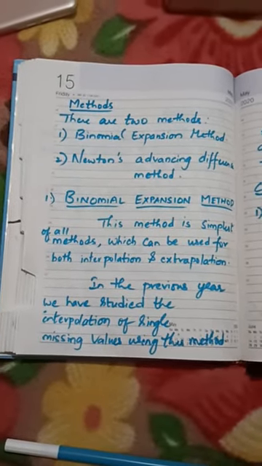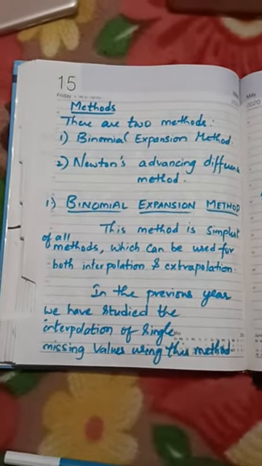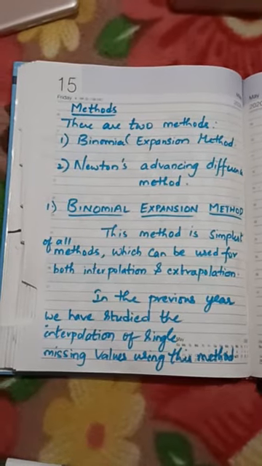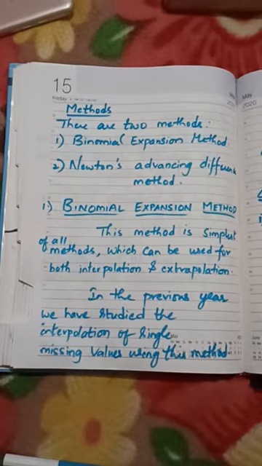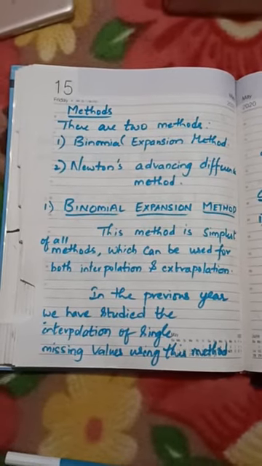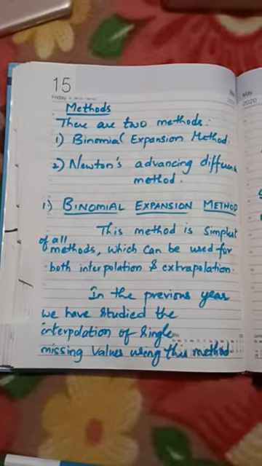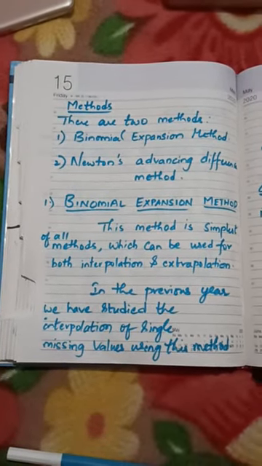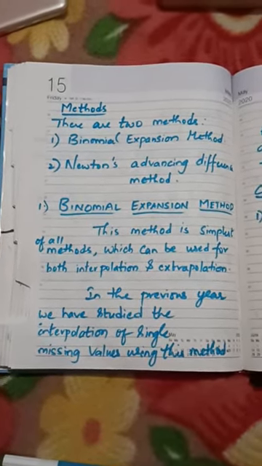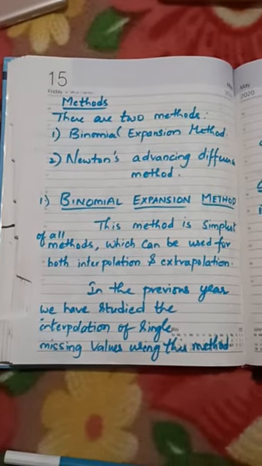But in the second PUC, two missing values, one within and one outside, can be calculated together. You might be remembering Pascal's triangle, a triangle like that; later I'll be showing it to you.